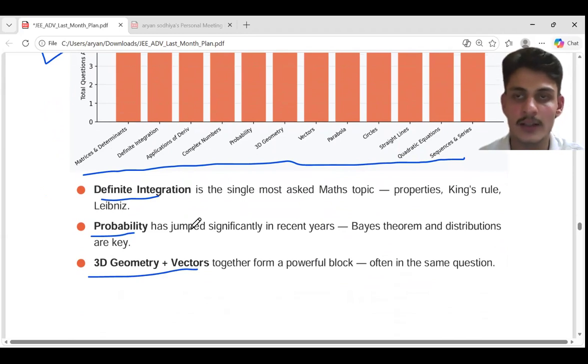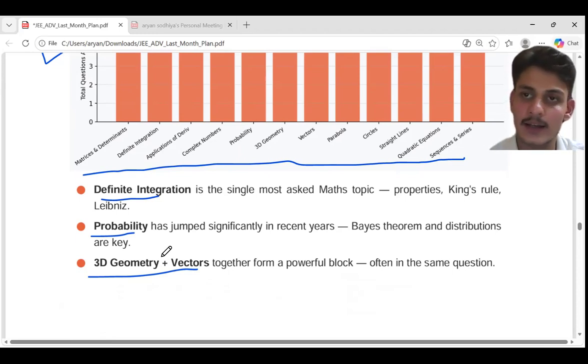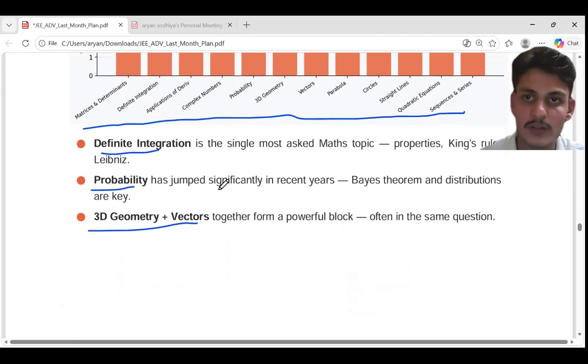In my time also, in 2020, the definite integration, probability, and 3D geometry questions were majorly there. So JEE Advanced asks these questions. It has favorite topics and it asks again and again questions from the same chapters. Okay, so you can focus on that.